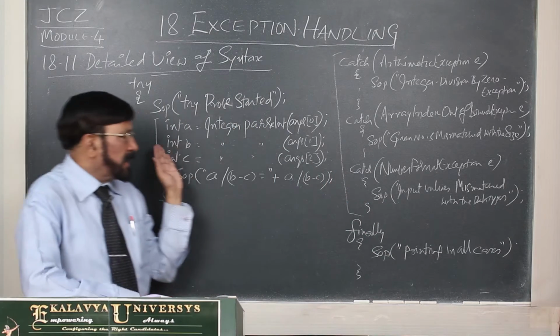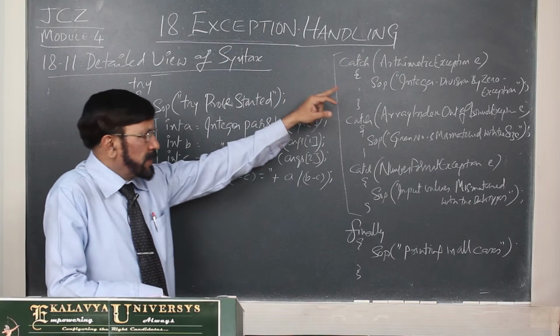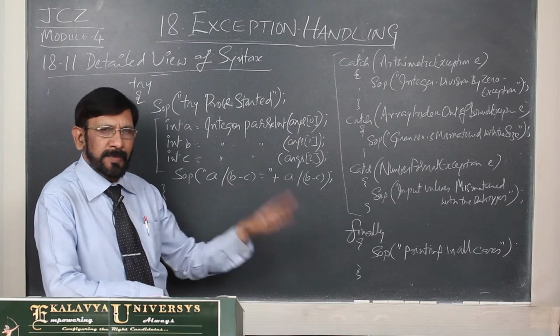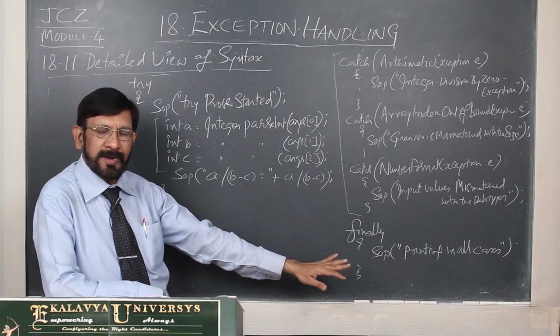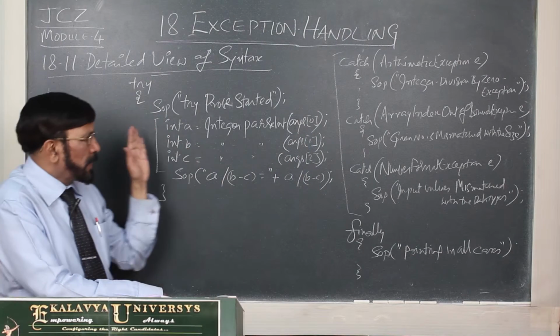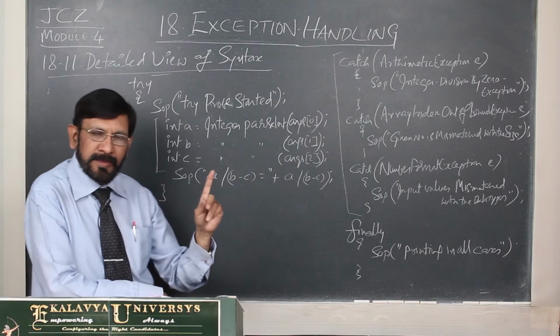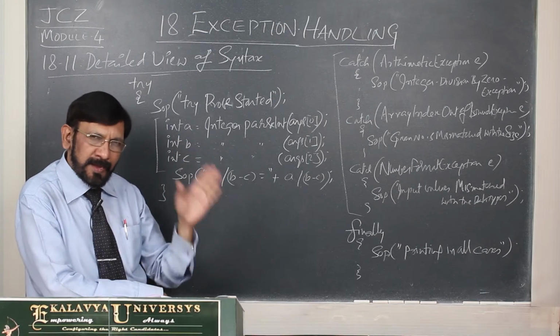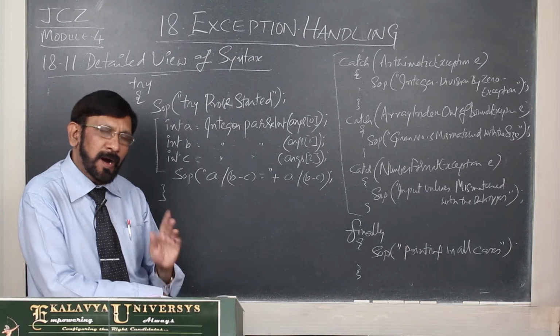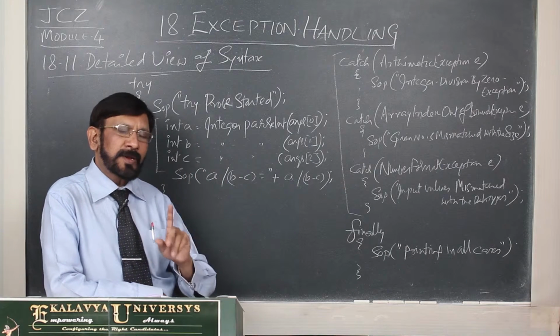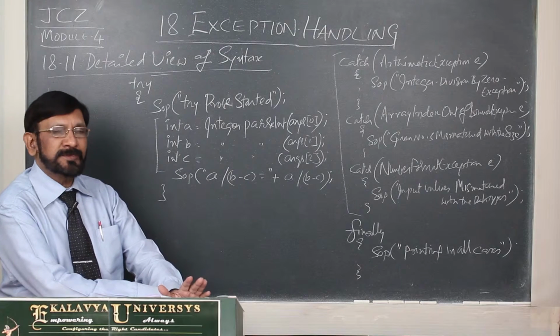If you write a try block, you can write catch block and finally block, or otherwise only catch block, or only finally block. In other words, if you write a try block, either catch blocks, or catch blocks and finally block, or finally block are compulsory.